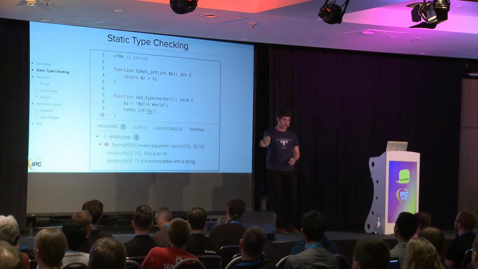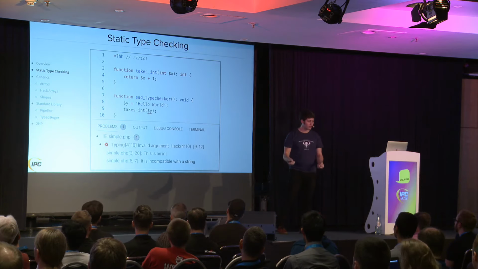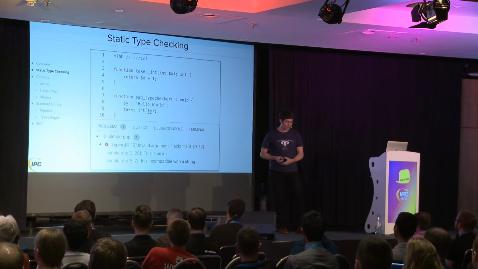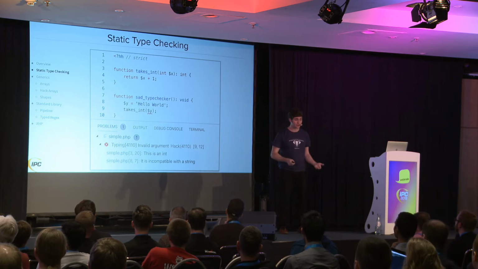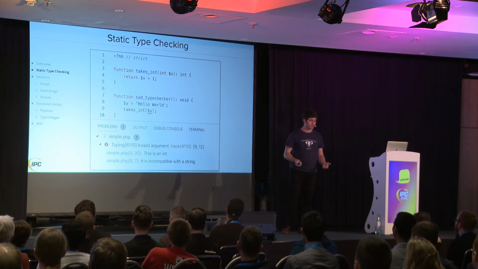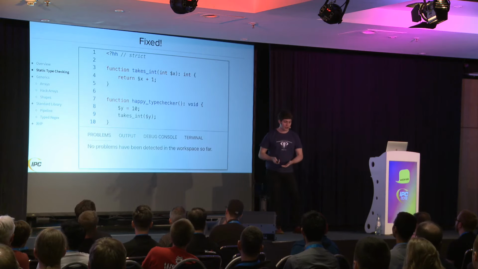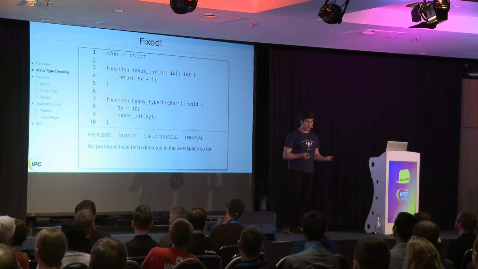And line 8, this is a string, that's the type of the local variable that was inferred. In my experience, these breadcrumbs of information that you get with these errors mean that even on someone's first time writing Hack code, where they don't really understand the type system yet, they're still able to figure out and fix these issues right away. So this one is pretty trivial to fix, and we can just change it to an integer, and now Hack is happy.